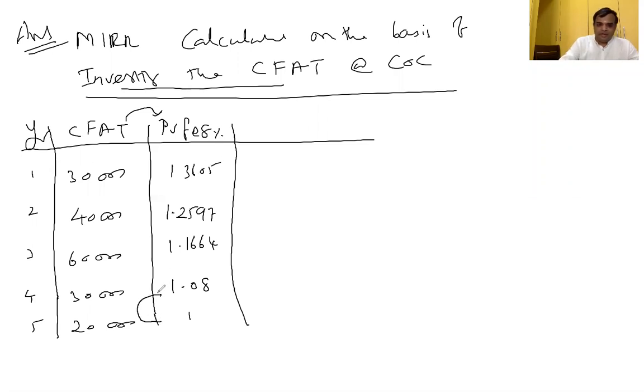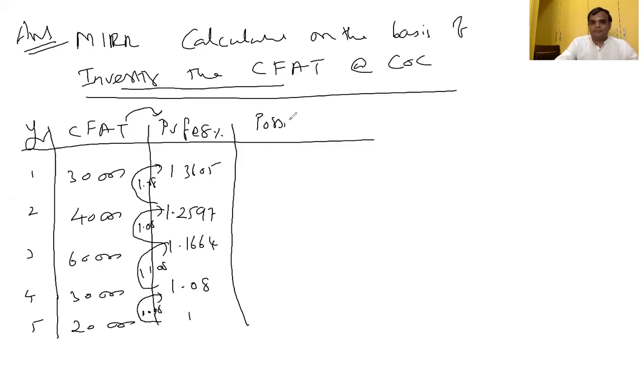I'll repeat once again. The 1 rupee value you have multiplied with 1.08 because of 8%. Every column, the answer you multiply with 1.08. This answer you are multiplying with 1.08. Are you able to follow or not? Yes, sir.